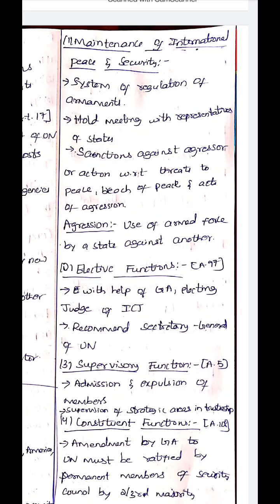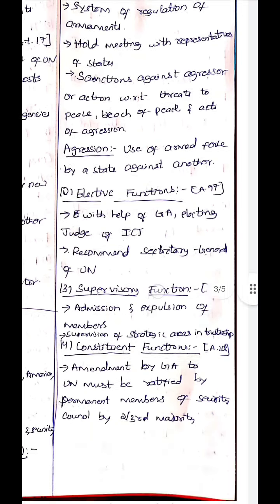System of regulation of armaments. So the Security Council decides the system of regulation of armaments, about guns. It regulates it. The next is to hold meetings with representatives of states. So the Security Council arranges meetings with the representatives of the states. Then it gives sanctions against aggressors. So the state that is committing aggression, the Security Council will impose sanctions against it. What do you mean by aggression? Aggression is the use of armed force by a state against another state. So if a state is committing aggression, the Security Council will impose sanctions upon it. Sanctions are nothing but punishments.